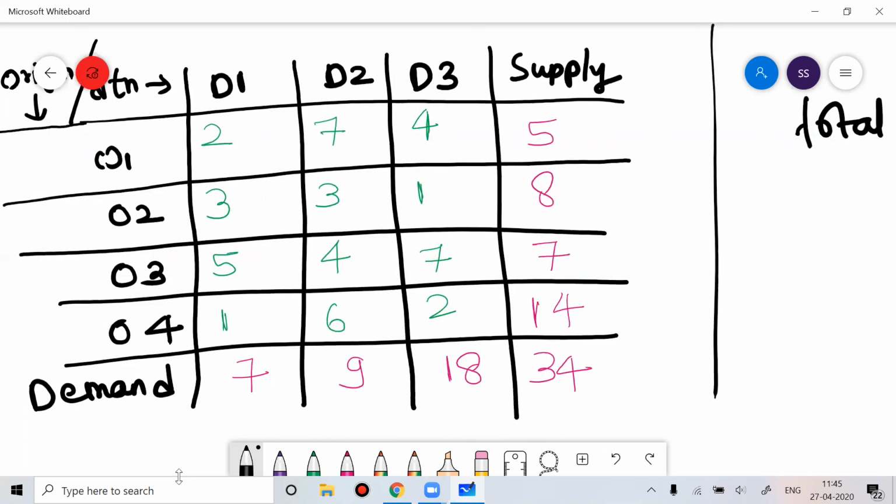Whenever you see a transportation problem, the very important thing you have to make sure of is that the total sum of demand should be equal to the total sum of supply. Here they are equal, so nothing to worry about on that part. I'm happy that my total sum of demand and total sum of supply are the same and they are equal to 34. That is a very important thing, guys. The first thing you need to check is that the total sum of demand equals the total sum of supply.